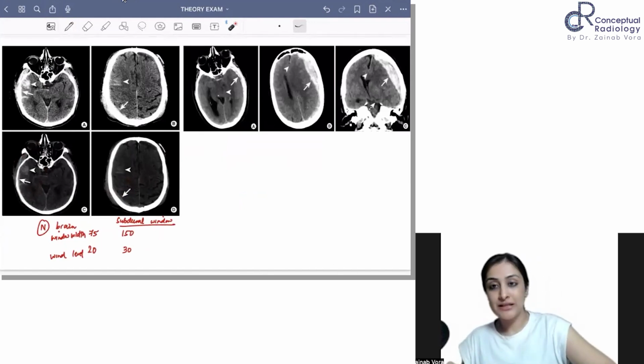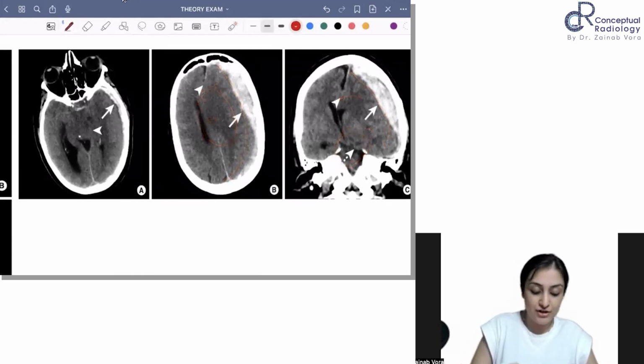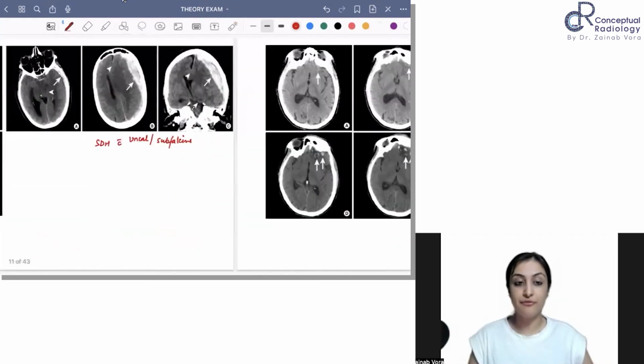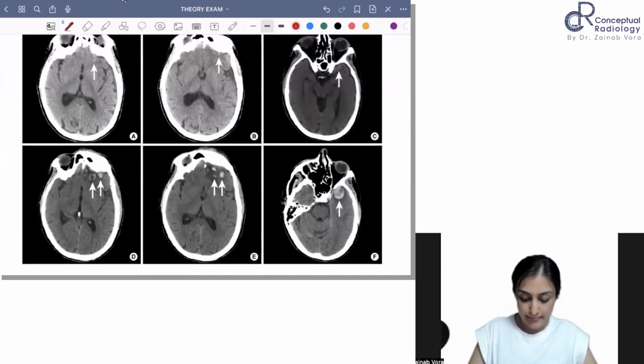Look at this one here. So this is another case of a subdural hematoma. You can see there is significant mass effect. Again, you can see effacement of the ventricle and descending transtentorial herniation. So this is another traumatic SDH with uncal herniation and subfalcine herniation, right? So this is an example of SDH. Then what do we see here?